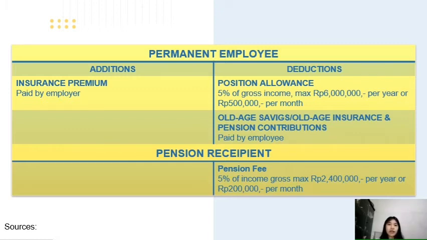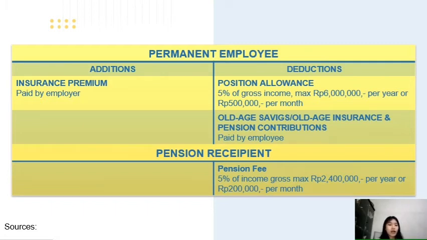And then the additional deduction for the permanent employee is the position allowance. This position allowance doesn't mean that the employee has a manager position or is a CEO, something like that, but it applies to all permanent employees.